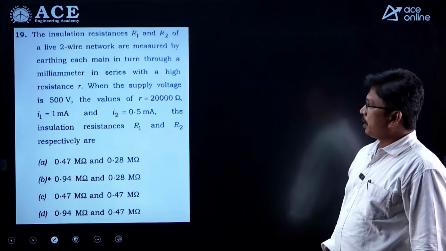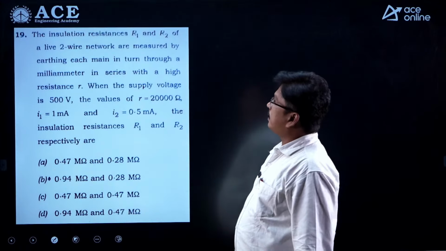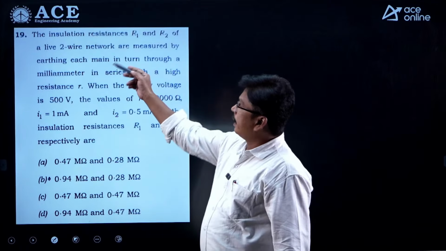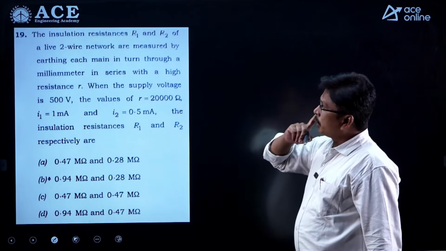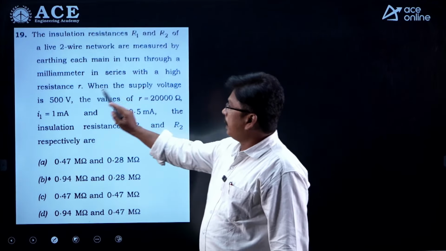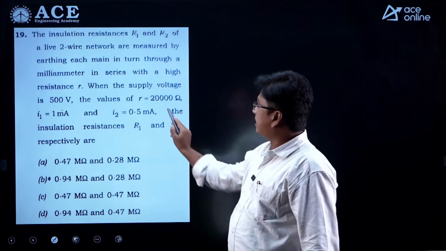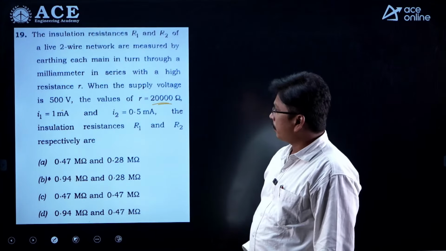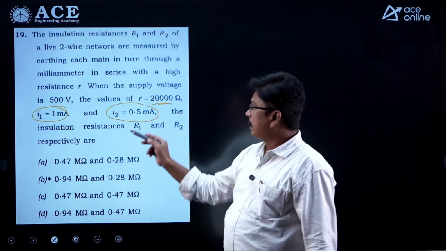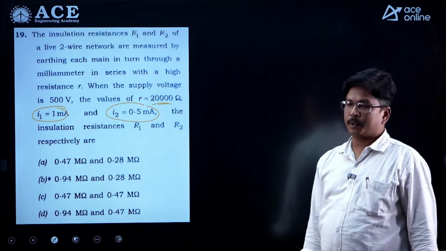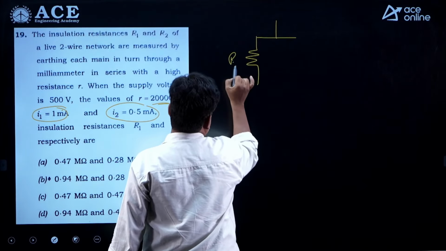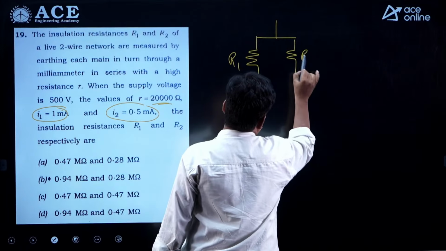Right. The next question here: the insulation resistances R1 and R2 of a live two-wire network are measured by earthing each main in turn through a milliammeter in series with a high resistance R. When the supply voltage is 500 volts and the resistance is 20,000 ohms, and I1 is 1 milliampere and I2 is 0.5 milliamperes, what are the values of resistance R1 and R2? See here, there are two wires. One wire has a resistance of R1 and the other wire has a resistance of R2.